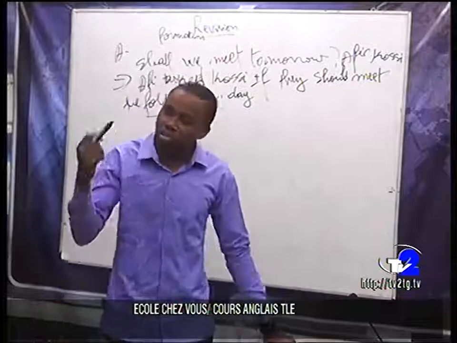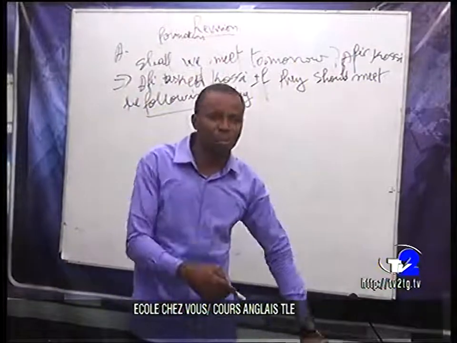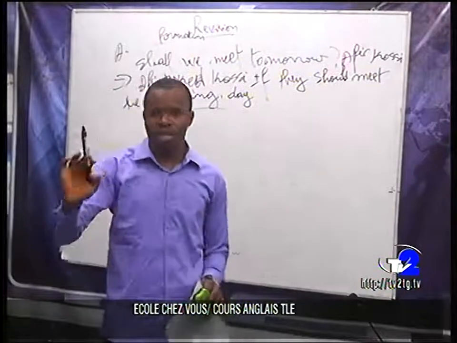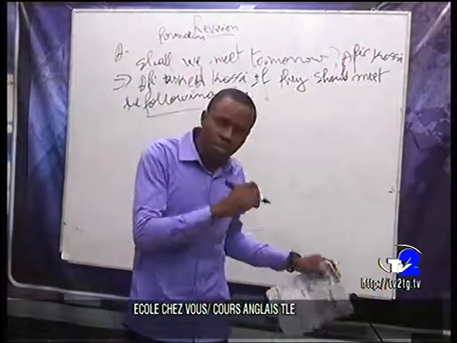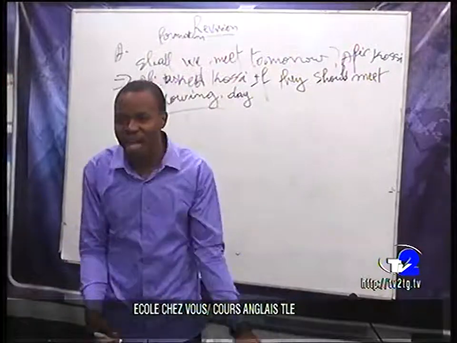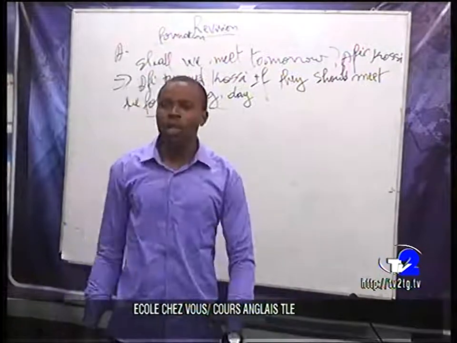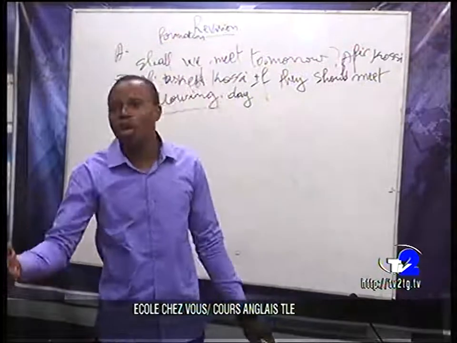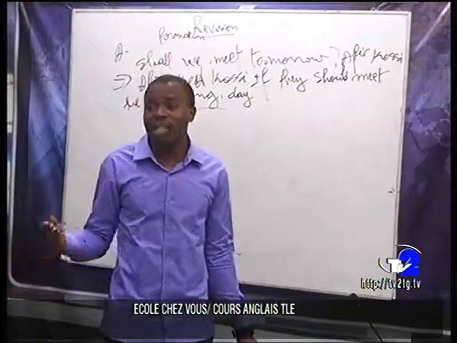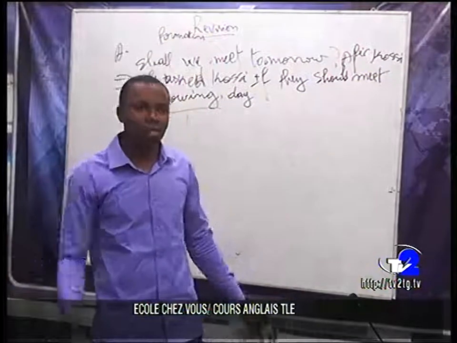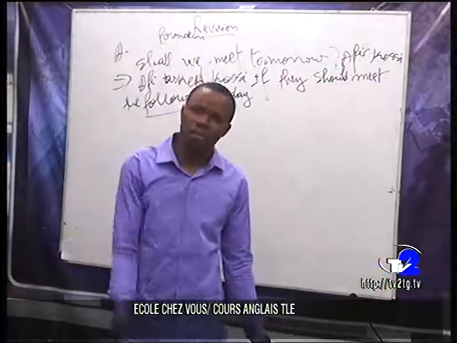As I told you, as far as our tenses are concerned, we have the simple present, which becomes the simple past, which becomes the past perfect, and so on and so forth. That's the way it functions. Present conditional becomes past conditional, and so on.